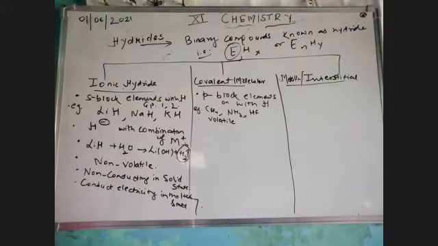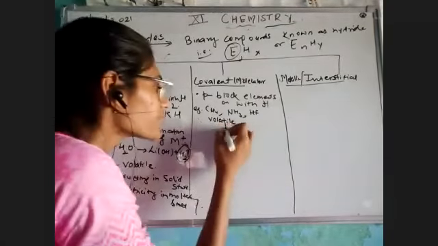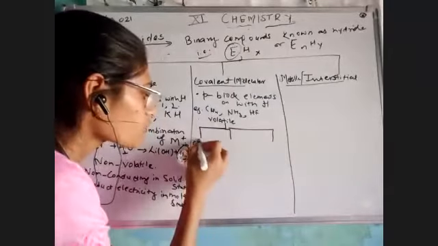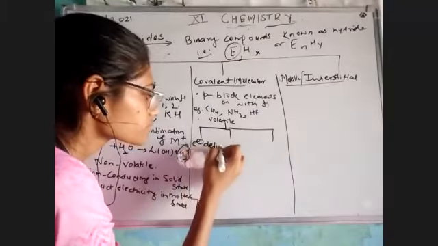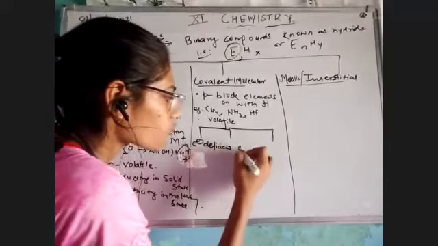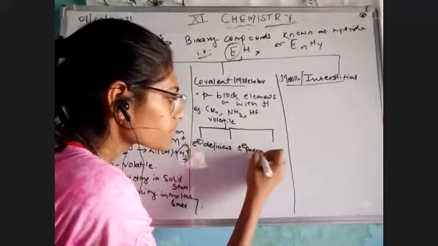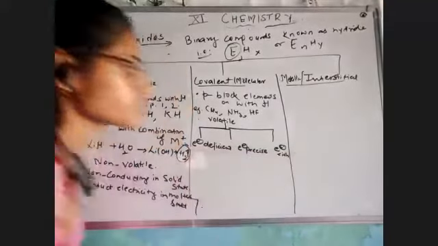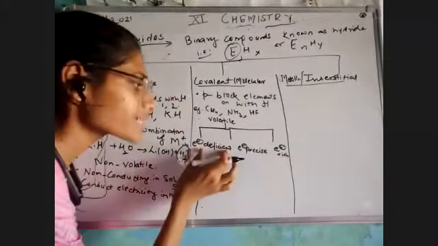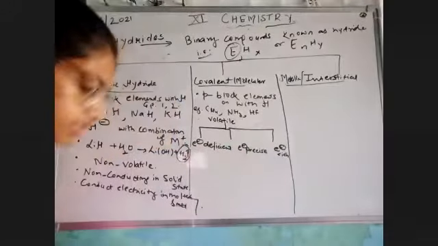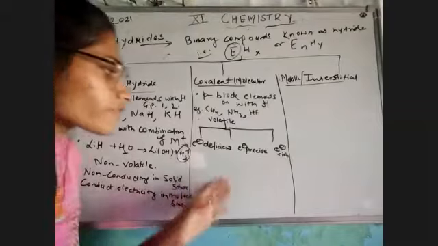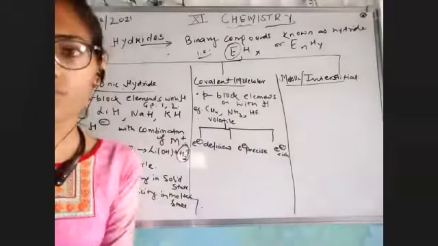Now let's move further about the covalent hydride. Since they are volatile compounds, according to the relative number of bonds, they have been classified into 3 types: electron deficient, electron precise, and electron rich. Electron deficient, electron precise, electron rich. Now the point here is, how can we talk about electron deficient, electron precise, or electron rich hydride?